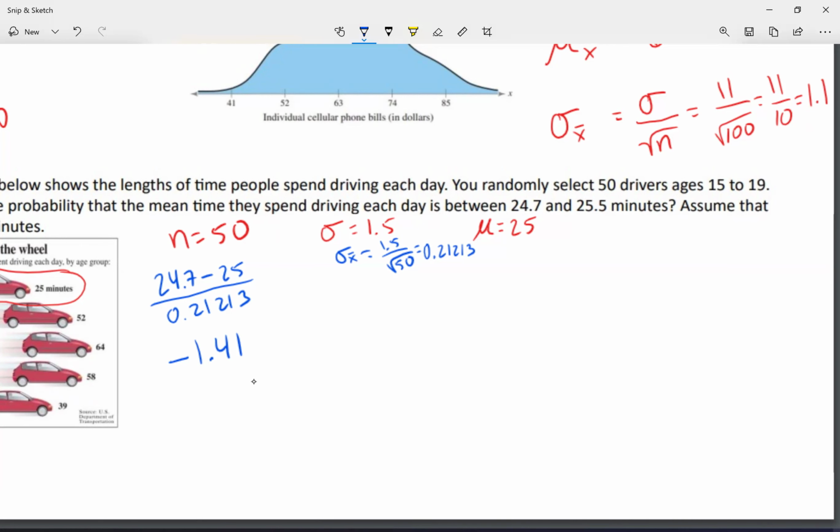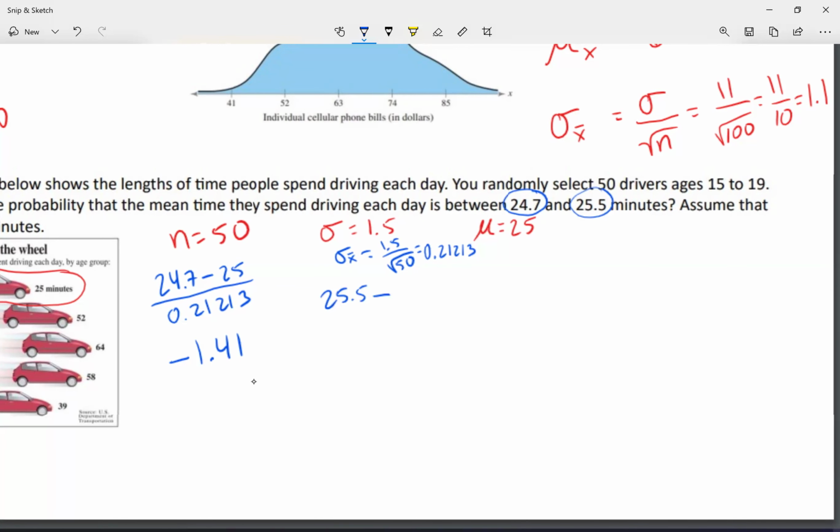Okay. I was trying for 24.7, and my C-score is negative 1.41. Not bad. Let me try for the other C-score, because remember I said I was going to try for 2 C-scores.